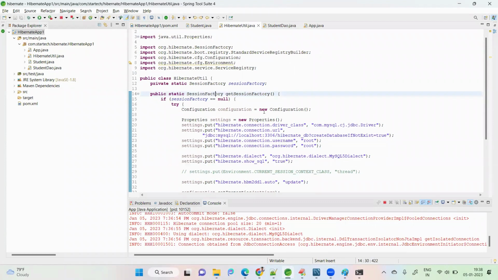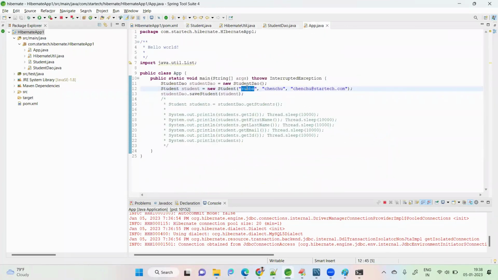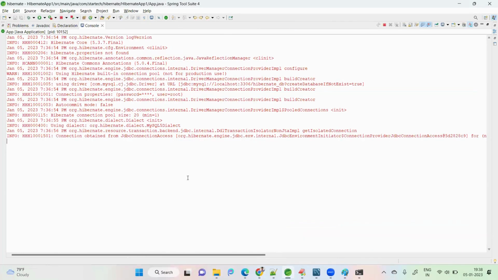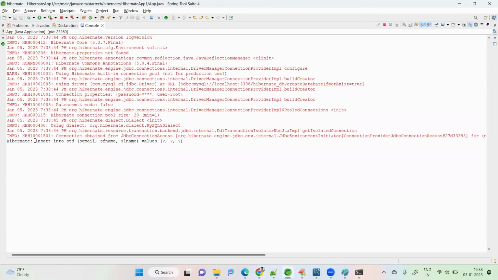Now try to insert data. This data I'm going to insert. Now see the console, this is important. Now it will generate the insert query. You can see the insert query Hibernate generated here.